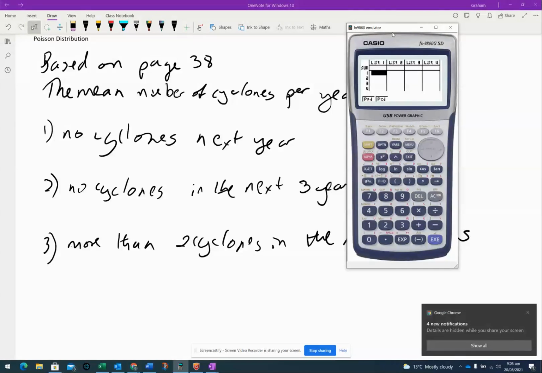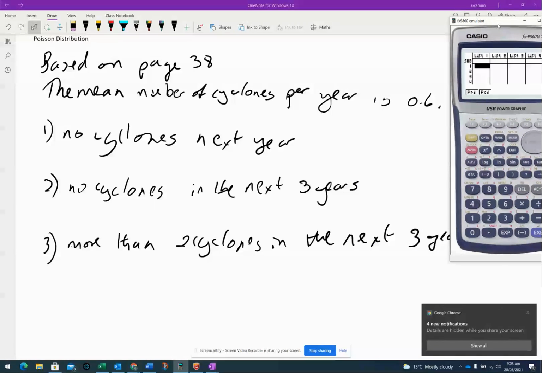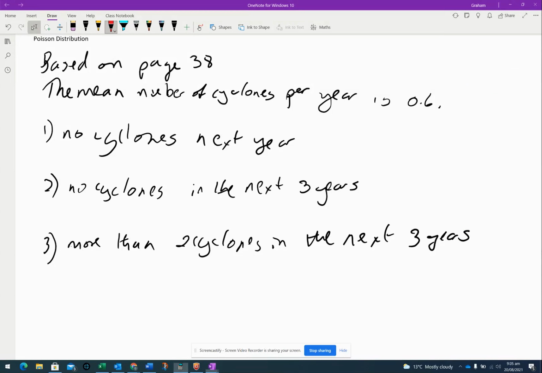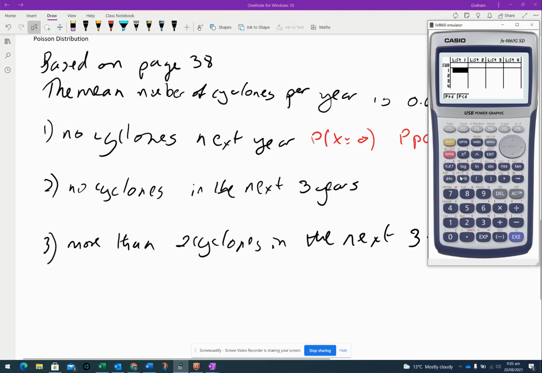Right, I am doing a PCD or PPD. Well, no cyclones next year is the probability that X equals 0, so that's a PPD. So I'm going to go to a PPD. So here's my calculator. So PPD.